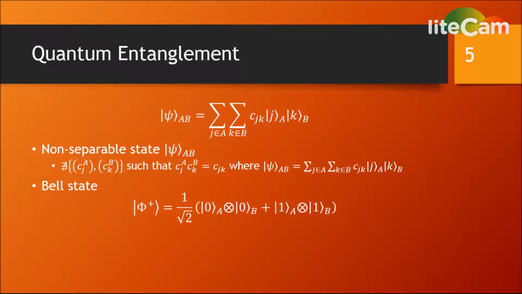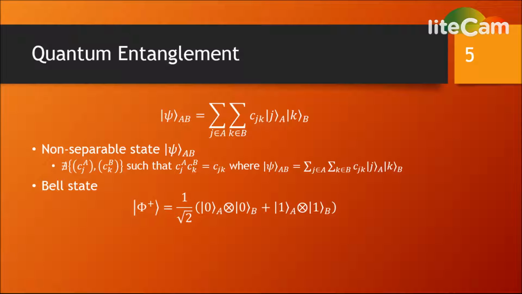Slide 5. The notion of quantum entanglement can be given a mathematical basis. Suppose that there are two non-interacting systems A and B in Hilbert spaces H_A and H_B. The tensor product will represent the Hilbert space of the composite system. An entangled state will be a non-separable state of this composite system. To say that a state is non-separable is to say that there are no vectors c_j of A and c_k of B such that their product is c_jk, the coefficients of the state.